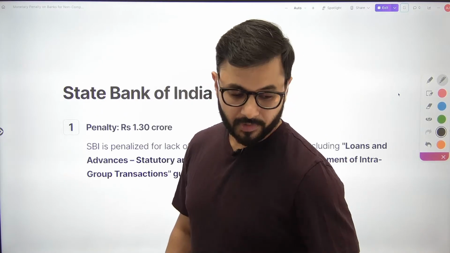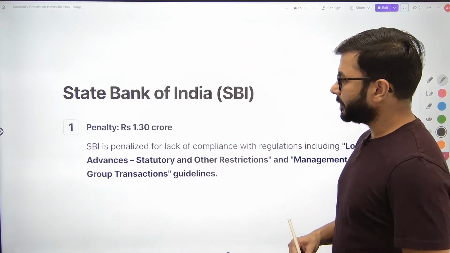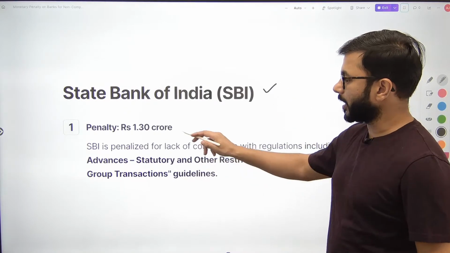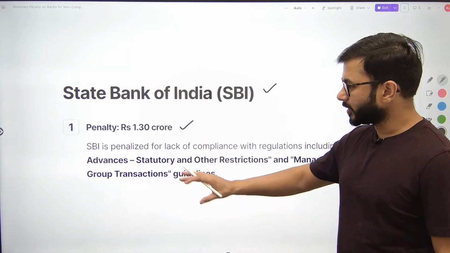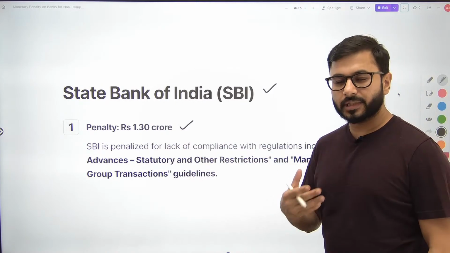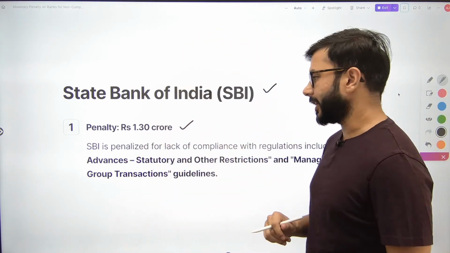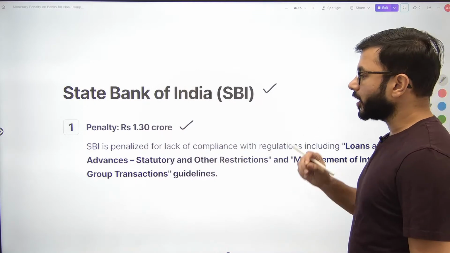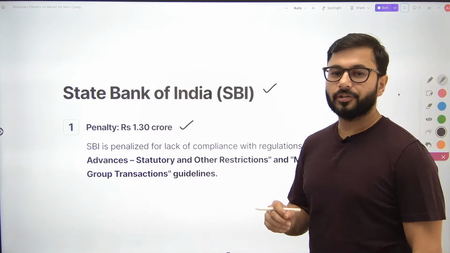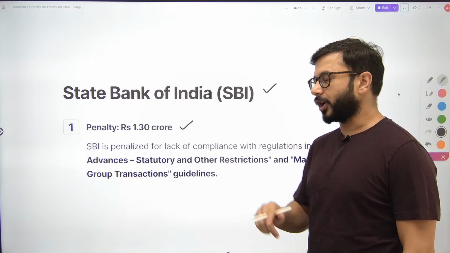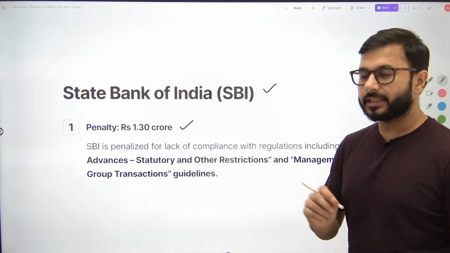Nothing wrong there. Now the first bank that has been penalized is State Bank of India, a penalty of 1.30 crores. The figure is not very important. It's just for your understanding and getting to know the topic better. So what all compliances has SBI not followed, because of which RBI has penalized? That is important. Let's get into that.